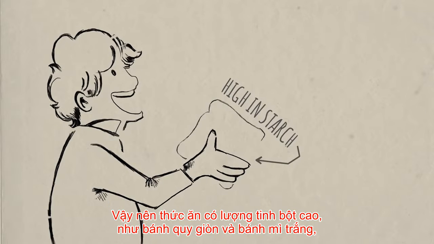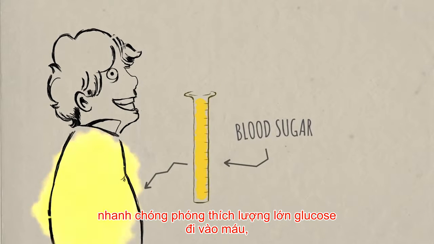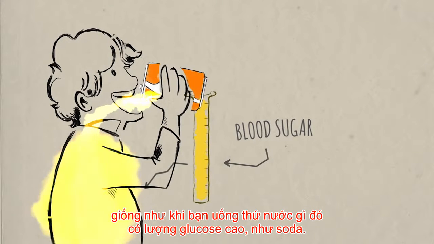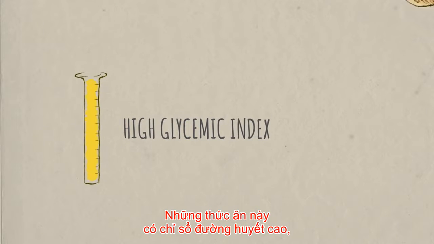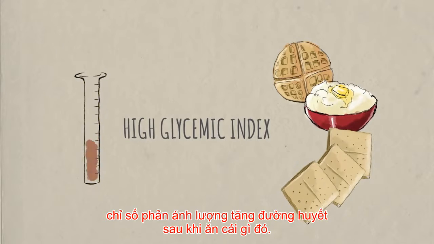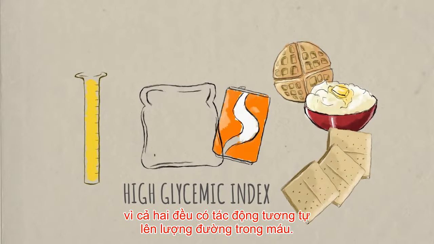So foods high in starch, like crackers and white bread, are digested easily, quickly releasing a whole bunch of glucose into your blood, exactly what would happen if you drank something high in glucose, like soda. These foods have a high glycemic index, the amount that a particular food raises the sugar level in your blood. Soda and white bread have a similar glycemic index because they have a similar effect on your blood sugar.